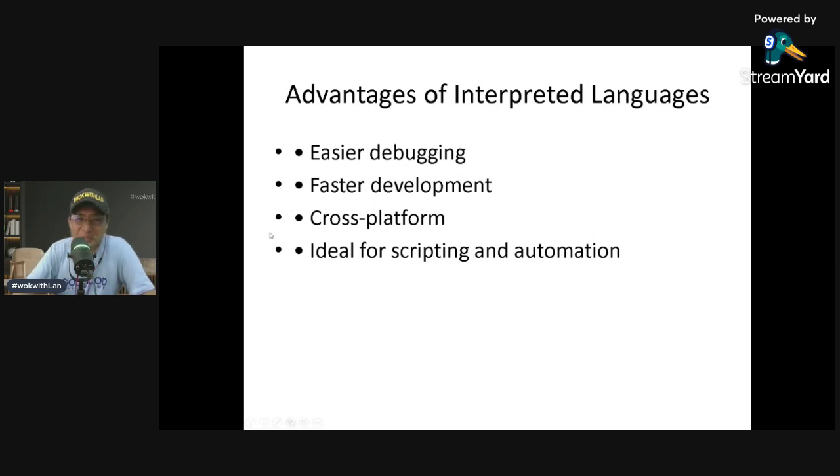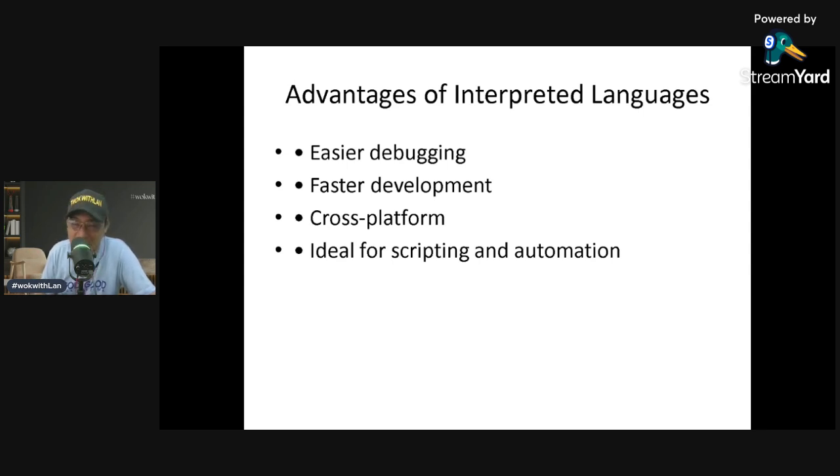So why do developers love interpreted languages? Here are the advantages. First, easier debugging. If an error happens, the interpreter stops exactly where the problem occurs. Unlike in other programming languages, where it will show you the error is in line 5, but the actual error is in line 9, something like that. Second, faster development. No compilation step is required. Third, cross-platform. The same code can run on different operating systems if the interpreter exists.